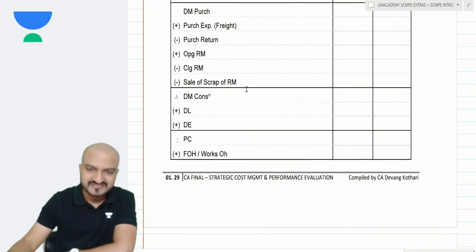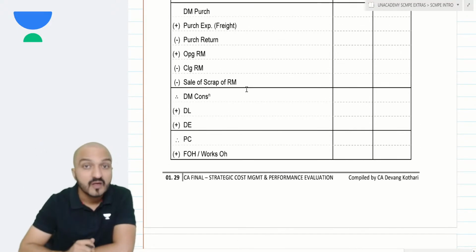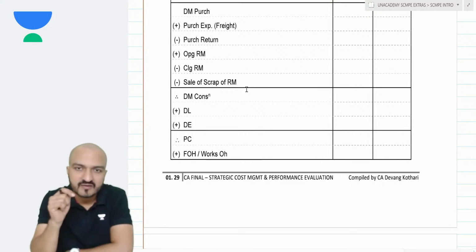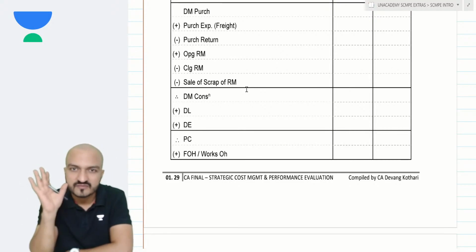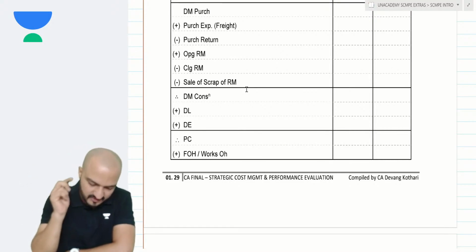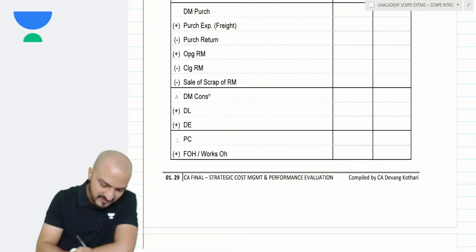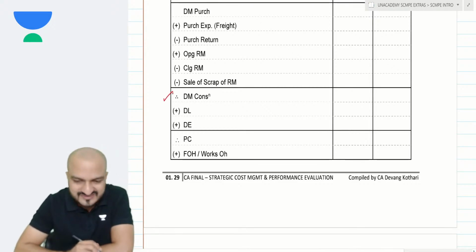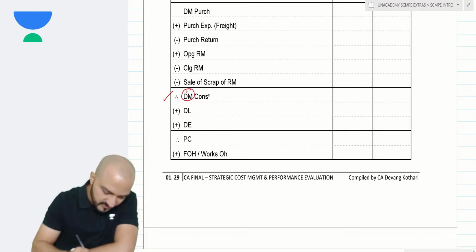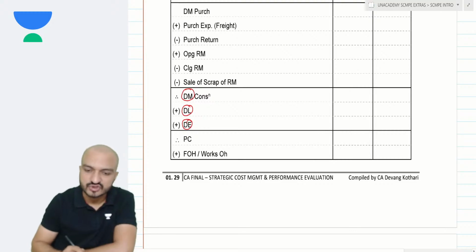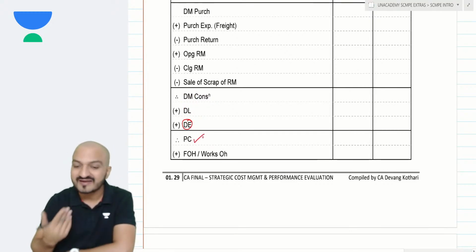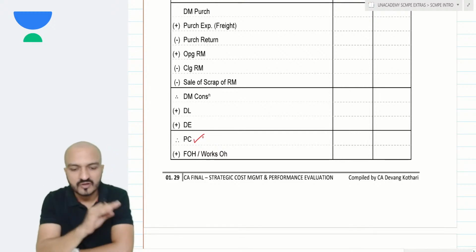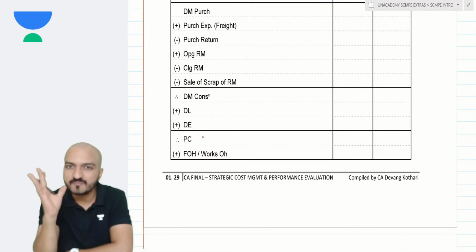To reach that cost of sales, we start with various other items. So let me first explain this format to you, and then we will apply that format in a question. Okay? So first, to understand the format, see this. I will start my discussion from this item here. The first item that I discuss is direct material. Direct material plus direct labor plus direct expenses is called prime cost. We did that yesterday also, that the total of all items of direct cost is called the prime cost.